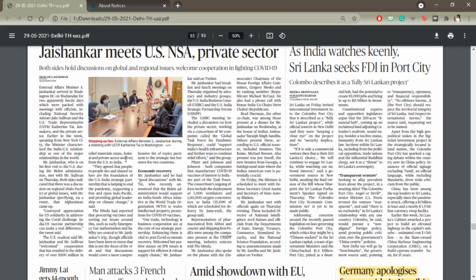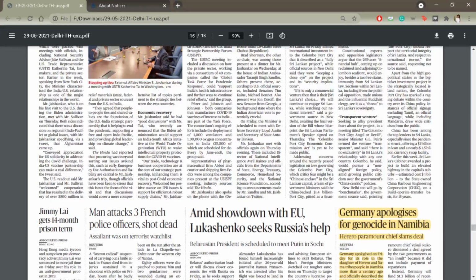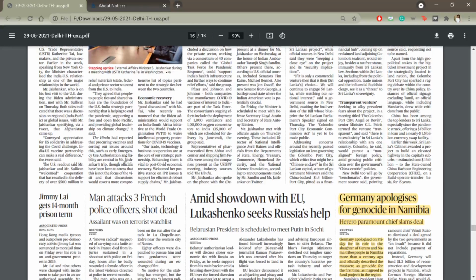Then Germany has apologized for a genocide in Namibia. Western countries are now recognizing the problematic past of their own, that they are now owning up to their colonial crimes and recognizing that their forefathers or ancestors made mistakes and they owe an apology for that, and recognizing that for all the economic wreckage that these issues have led to, they have a role to play.